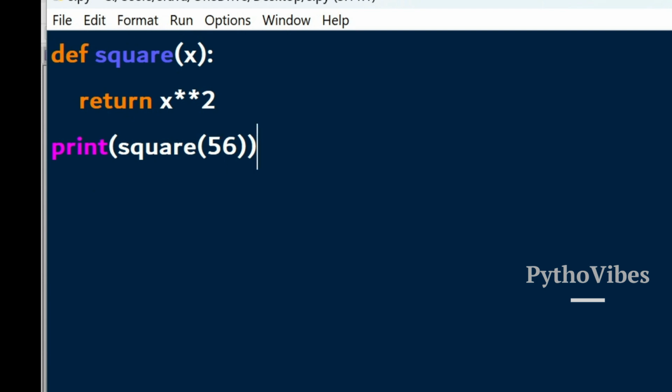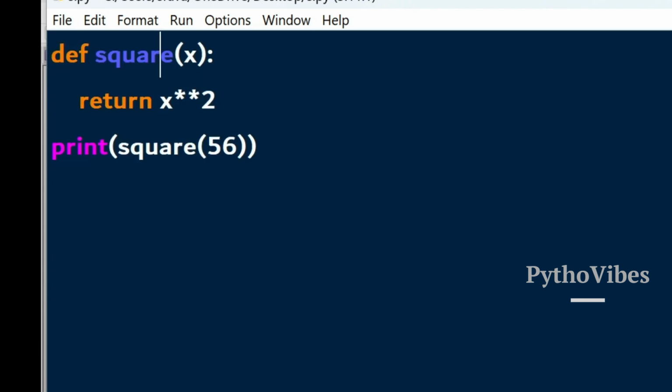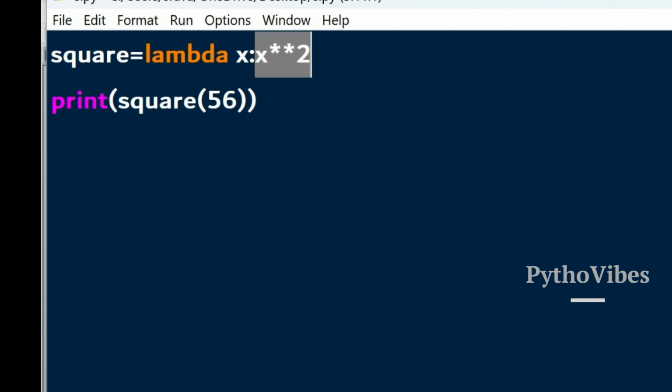But if we observe, we wrote this same code in 3 lines. The same thing can be simplified and written in a single line of code. That is where we can use lambda functions. Instead of the def keyword, we use lambda to define our lambda expression. If we remember the syntax, lambda arguments colon expression. This is my argument x, and this is my expression.